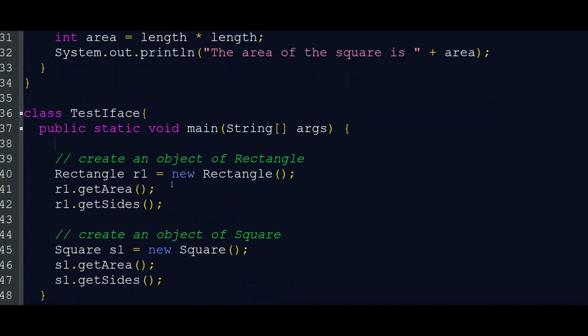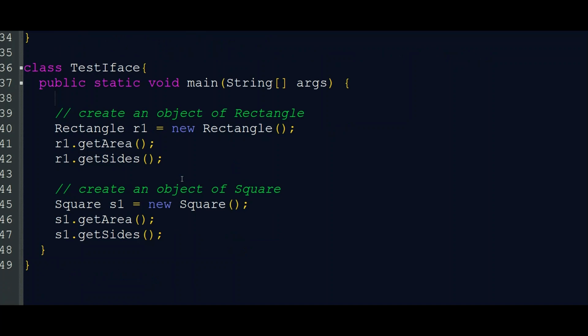Let's remember. Now class TestIface is the main class, with public static void main. Inside main we are creating an object for Rectangle and an object for Square. Rectangle r1 equal to new Rectangle, then r1.getArea and r1.getSide. Inside the Rectangle class there is an implementation for getArea and getSide, so it will execute here.